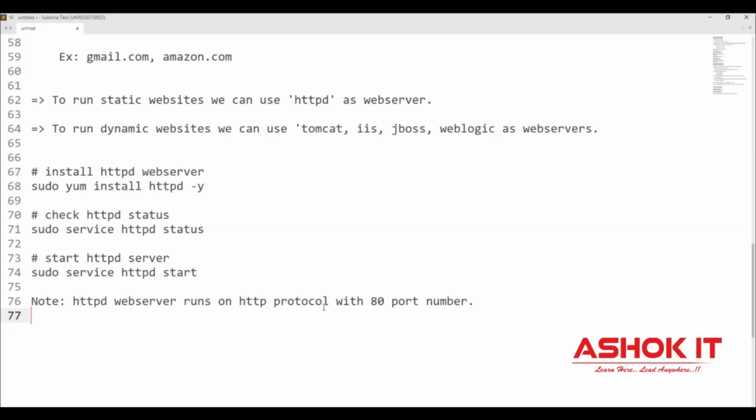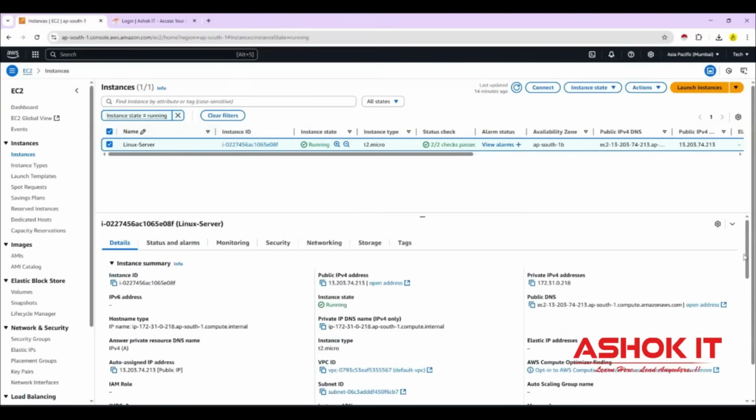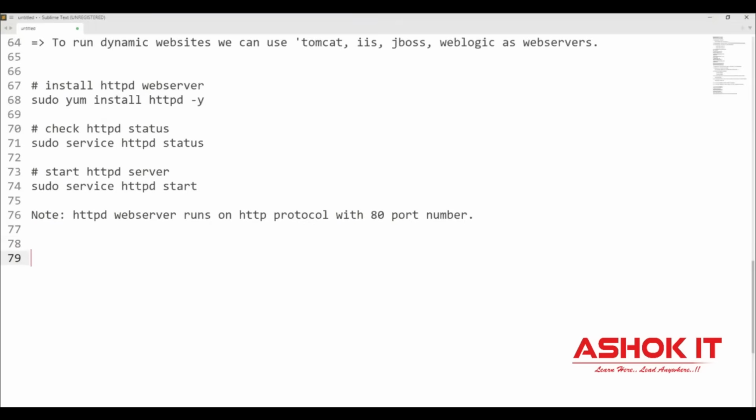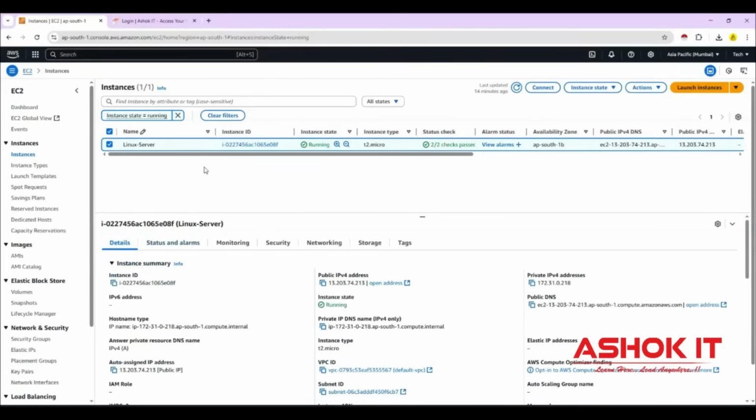Now, if you want to access this web server from our Windows machine, we need to enable that port number in the security group inbound rules. To access our web server in the browser, we need to enable the server port number in the EC2 machine security group inbound rules. How to enable that? Go to this Linux machine, go to the security tab.